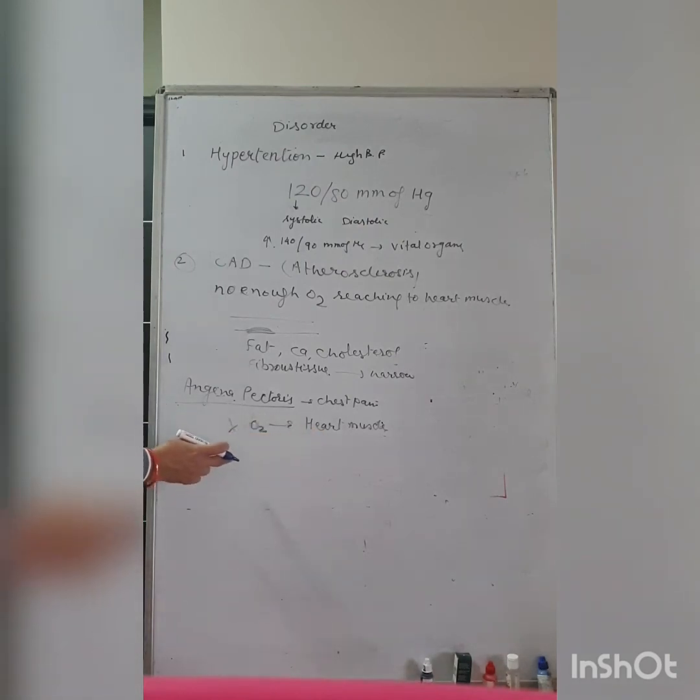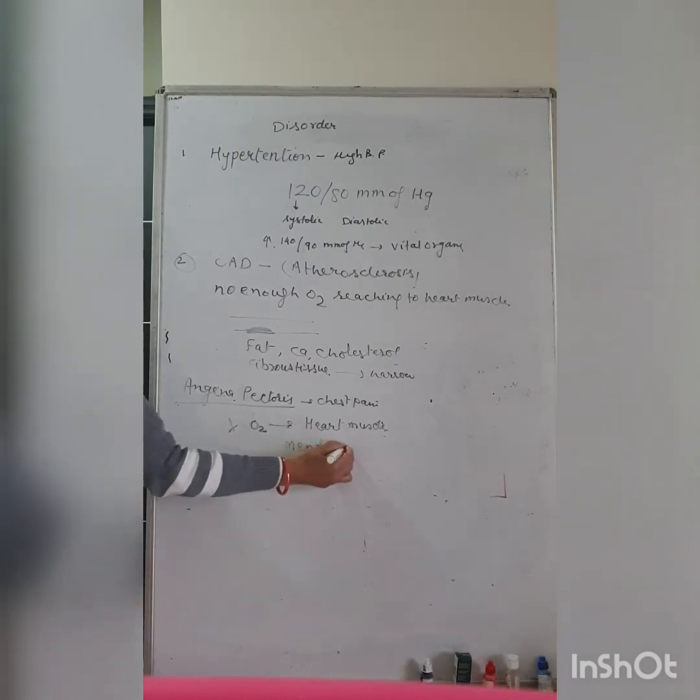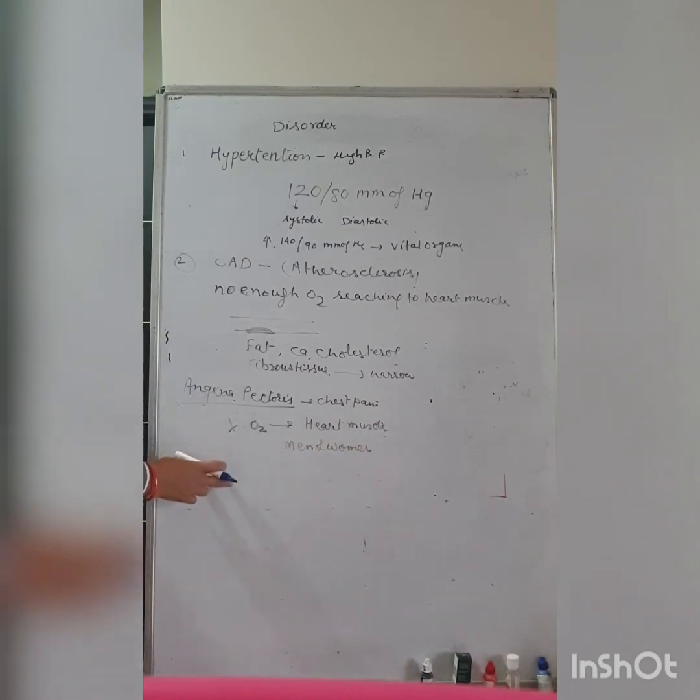Angina can occur in both men and women. Any sex can be affected by it, and it is most common among middle-aged people. It occurs due to conditions that affect the blood flow, meaning less blood flow to the heart muscles.